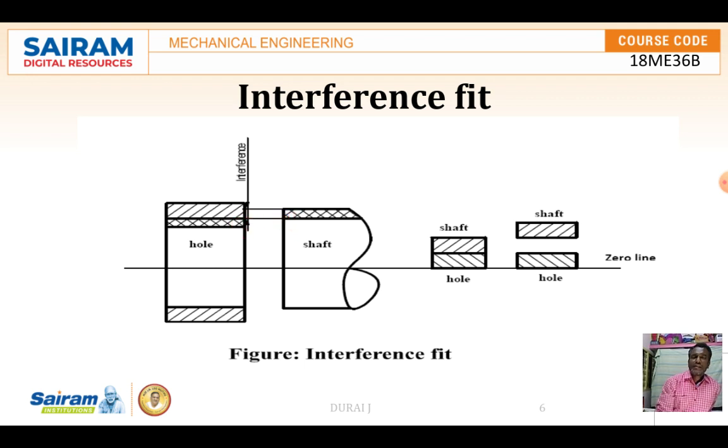While assembling both hole and shaft, a certain force is required to assemble the hole and shaft system. So this is the interference fit. Here the hole comes down and the shaft goes up, so fitting is required.